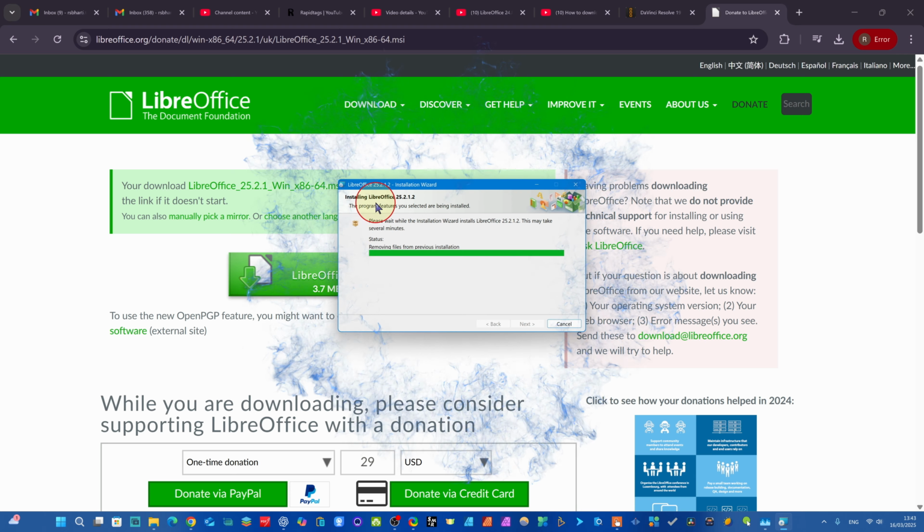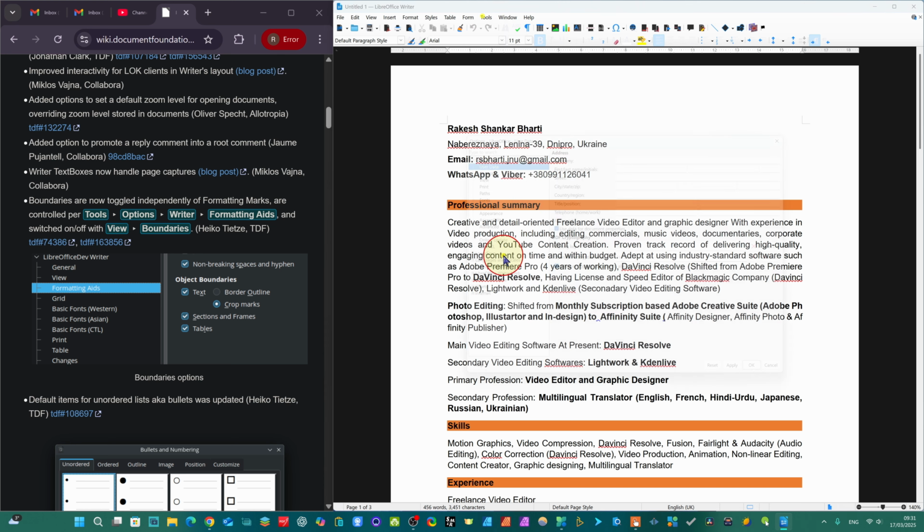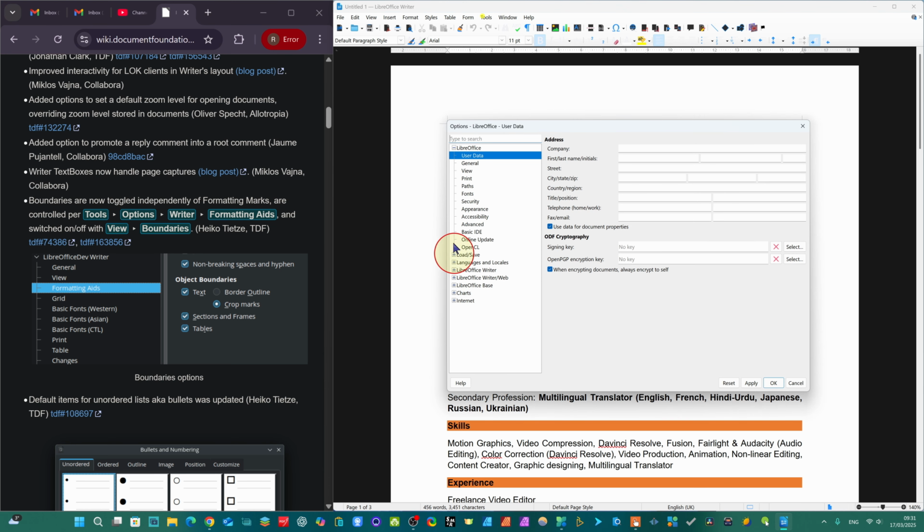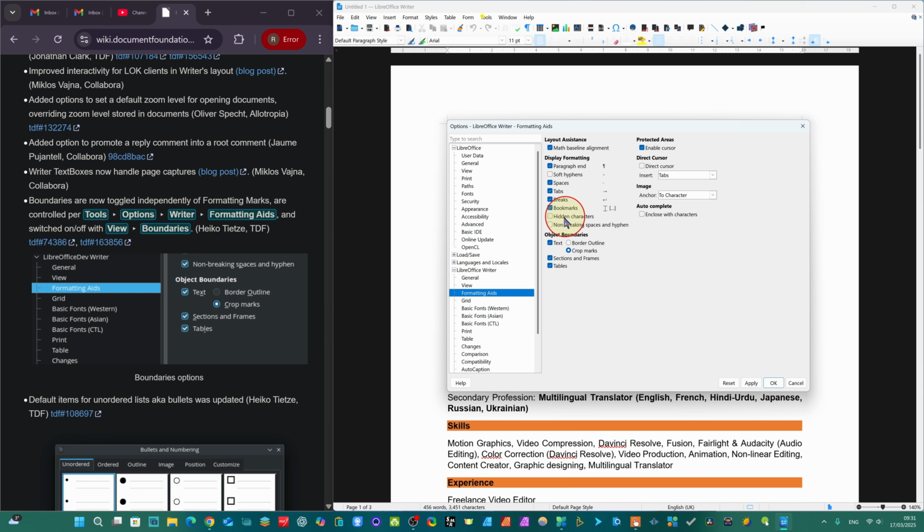For this, we have to come to Tools and click Tools here. In Tools, click Options. In Options, you have to click Writer. You see here LibreOffice Writer, just click. In Writer, you have to come here. You see Formatting Aids. In Formatting Aids, now you can see here Object Boundaries, Text.